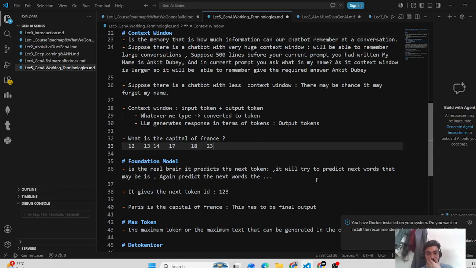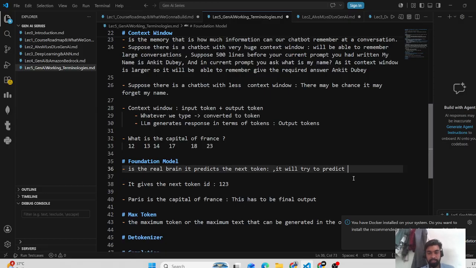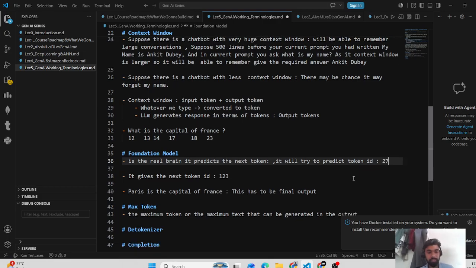So it predicted the next token ID. What is that next token ID? Maybe 27. The next token ID, like 123, which is already written.